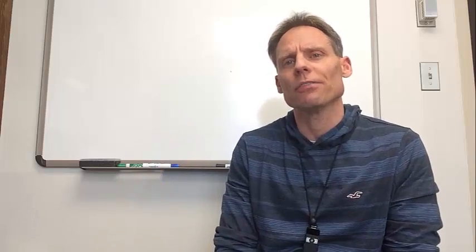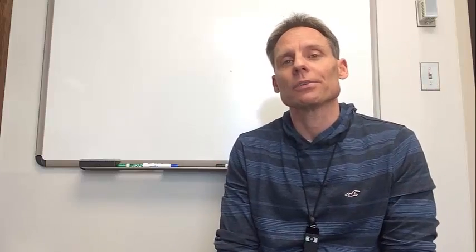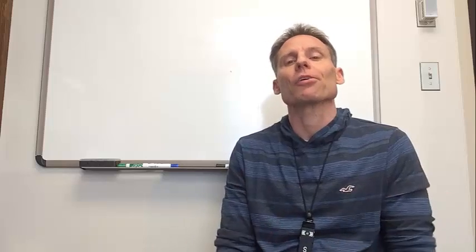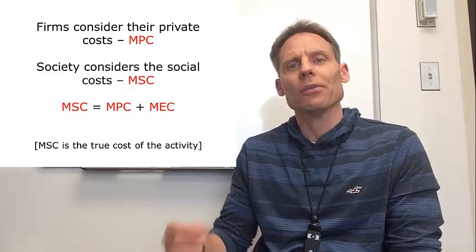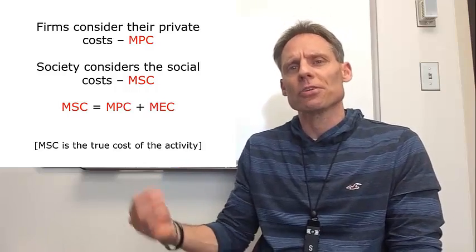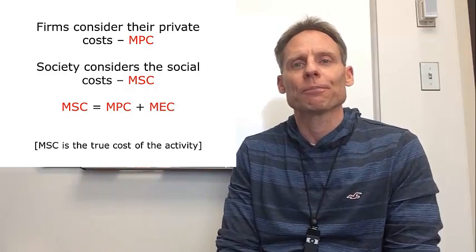What they care about is not the true marginal cost of the activity, rather it is the private marginal cost. So when we think about pollution, usually it's a firm, a manufacturing firm, that produces some good. And the manufacturing firm will take into account its marginal private cost, and they will set that equal to the marginal benefit. This is the supply equals demand that we talked about before.